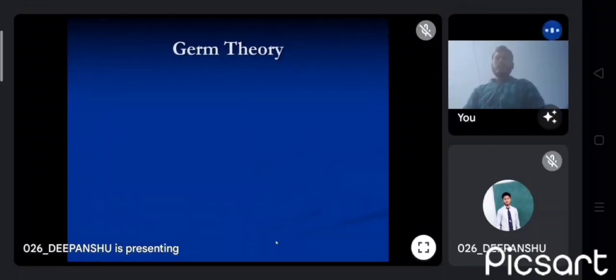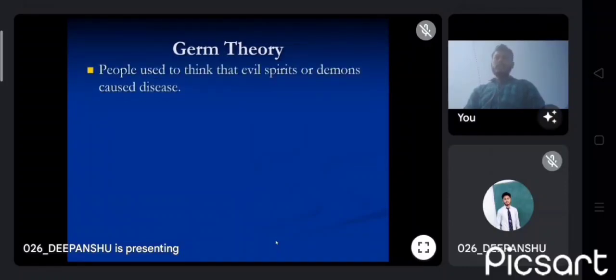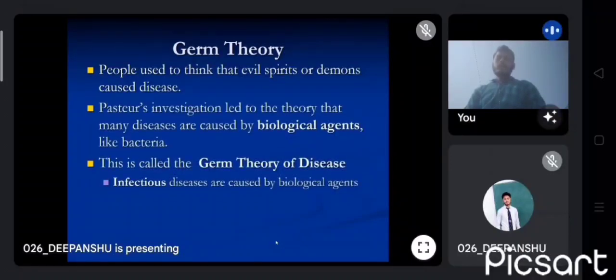Now, what is germ theory? People used to think that evil spirits or demons caused diseases. Germ theory states that many diseases are caused by microorganisms such as bacteria, protozoa, virus, or fungus. These diseases are caused by the growth and replication of microorganisms. Infectious diseases are caused by biological agents.